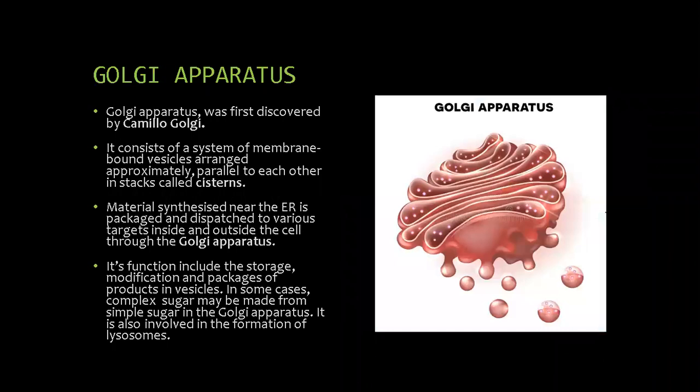Let's see about the Golgi apparatus. The Golgi apparatus was first discovered by Camillo Golgi. It consists of a system of membrane-bound vessels arranged approximately parallel to each other in stacks called cisternae. Material synthesized near the ER is packaged and dispatched to various targets inside and outside the cell through the Golgi apparatus.